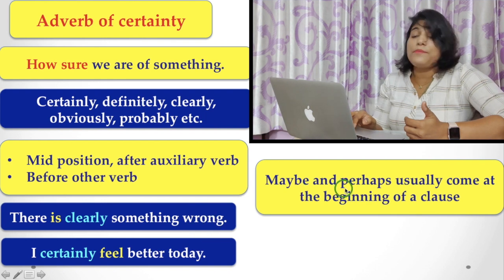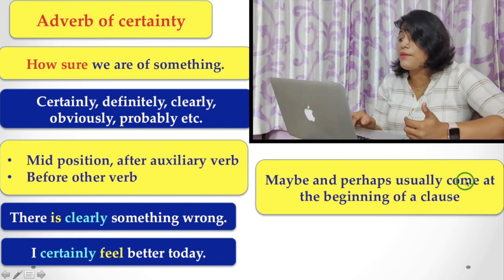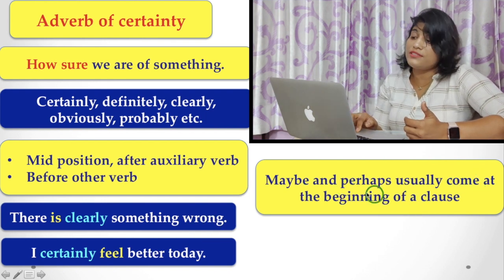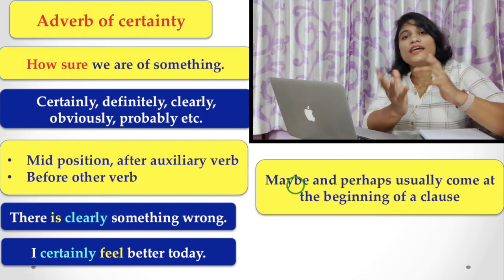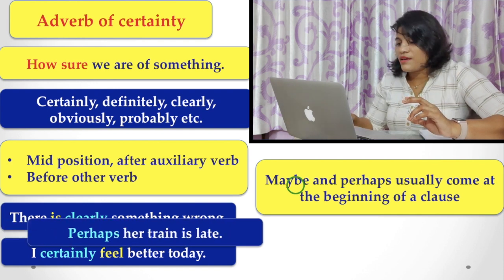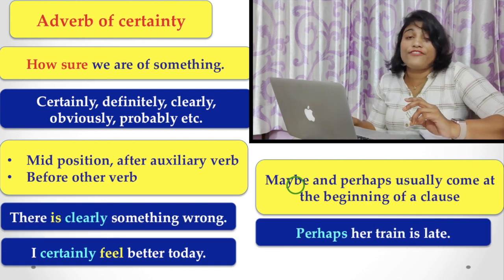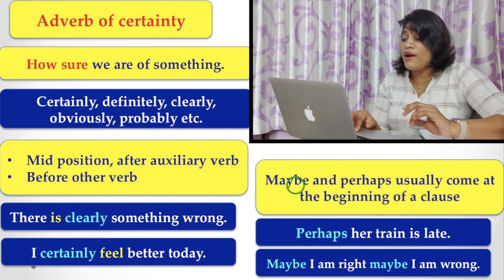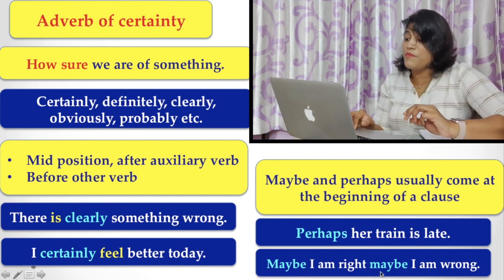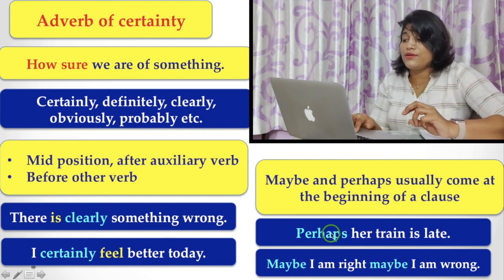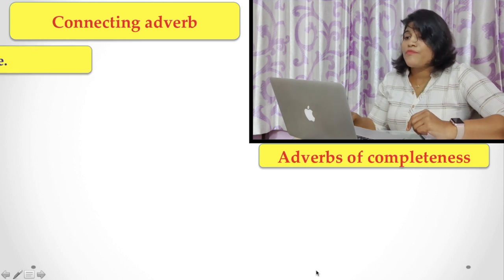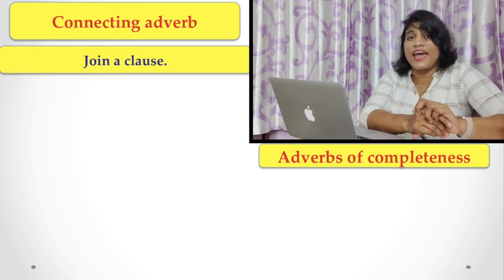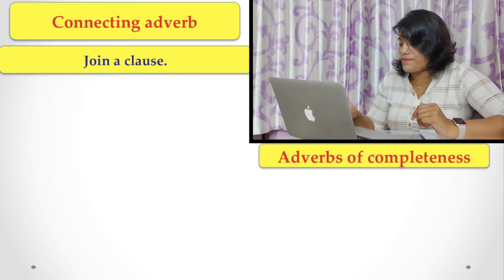Now, maybe and perhaps usually come at the beginning of a clause. That is, perhaps her train is late. Or maybe I am right, maybe I am wrong. Here you see that they are used at the beginning of a clause. Now, connecting adverbs actually join clauses.